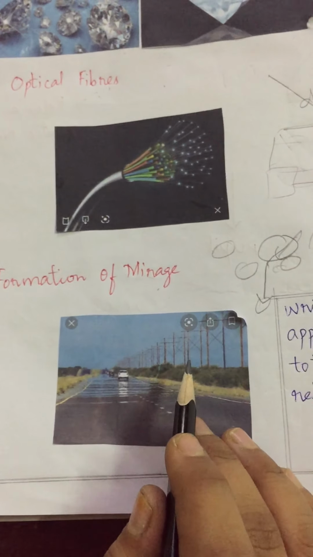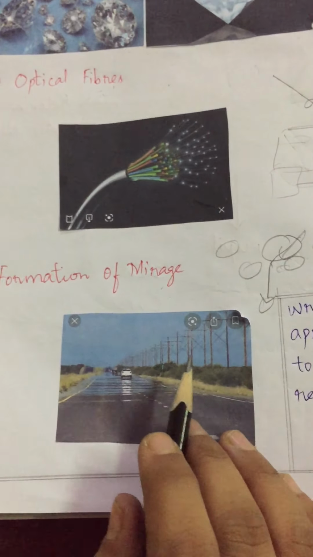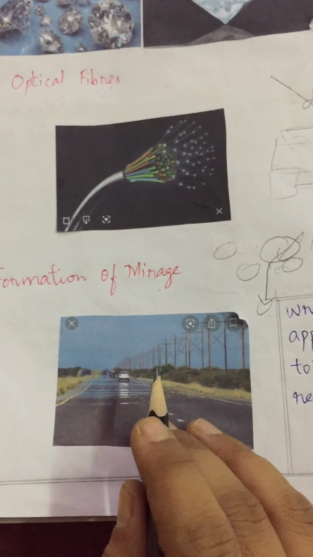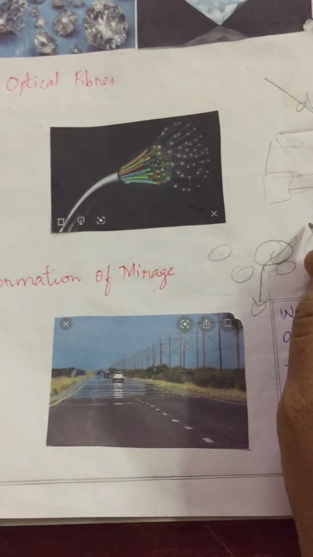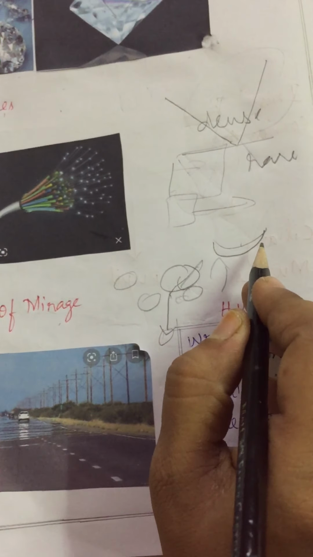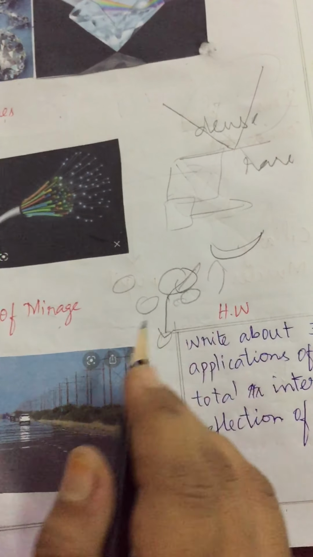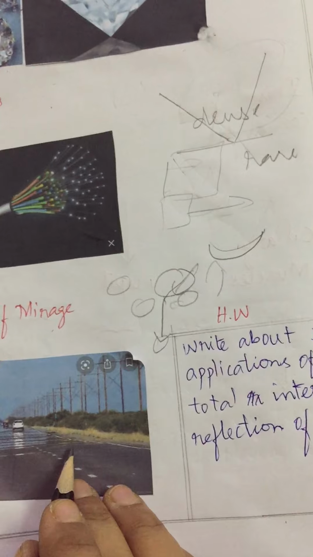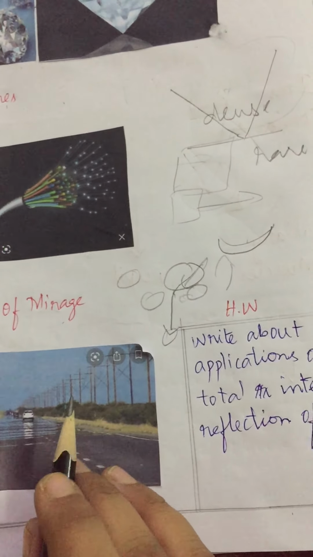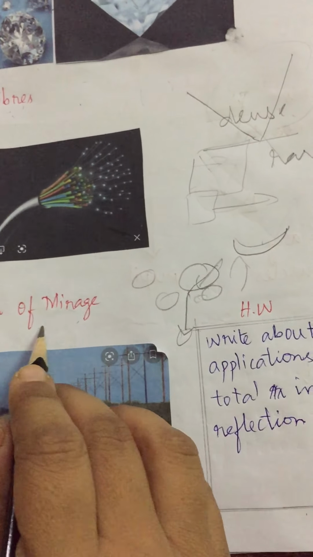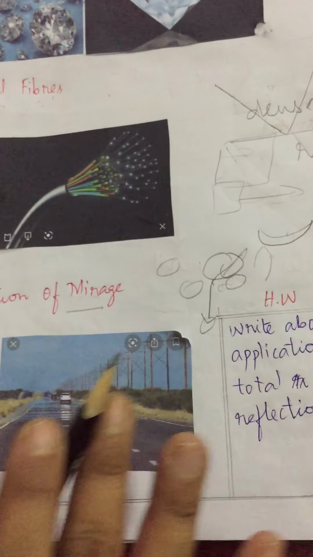When the light falls from a medium just above the road whose refractive index decreases towards the ground, it suffers refraction and takes a curved path. It will take a curved path because of total internal reflection. This appears to the observer as if the ray is reflected from the ground. Hence we feel the illusion of water being present on the road, which is nothing but a mirage, but actually water will not be there.